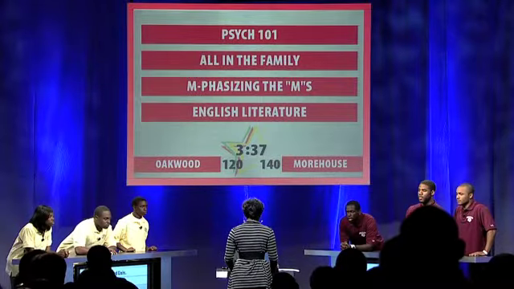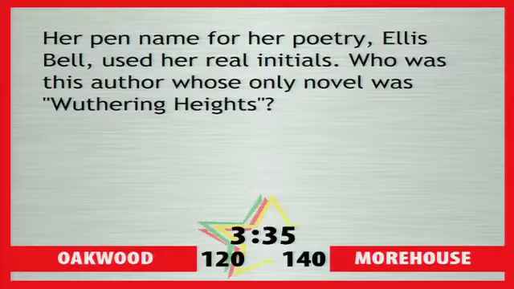English Lit. Her pen name for her poetry, Ellis Bell, used her real initials. Who was this author whose only novel was Wuthering Heights? Morehouse: Emily Bronte. That's correct. Your bonus question for 10 points apiece. First, poet Robert Southey wrote The Story of the Three Bears, with which Goldilocks? Bears, correct. And second, who helped pioneer science fiction with his The Time Machine? Wells. That's correct for all 20. Category: English Literature again.